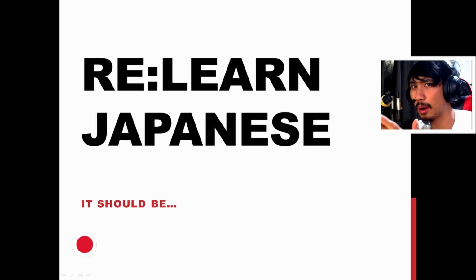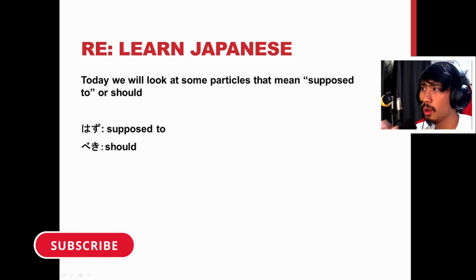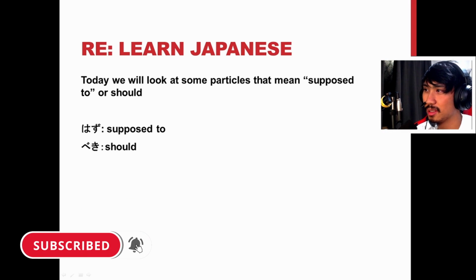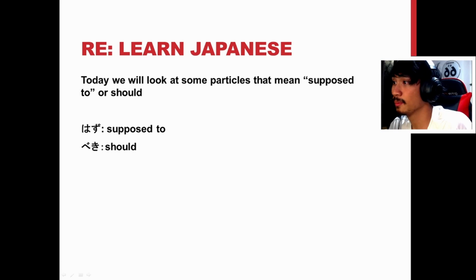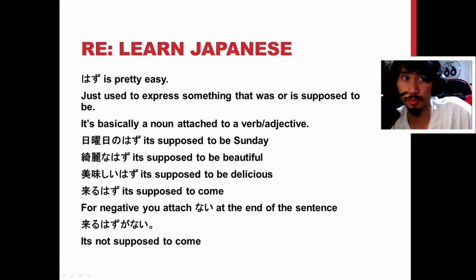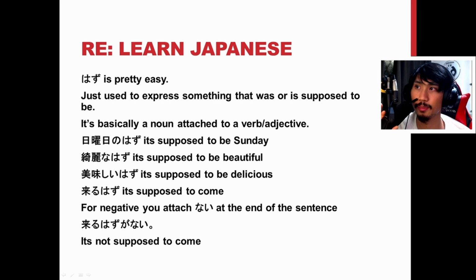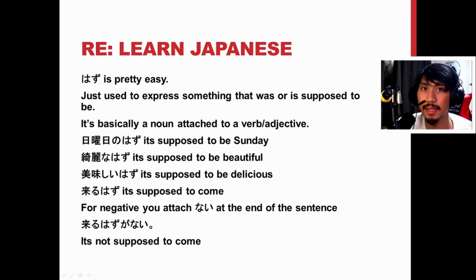So today we're going to be talking about "it should be." We have two grammars that are super easy: "supposed to" and "should be," and they both kind of talk about how things should be. The first one is hazu. This one's pretty easy. You just use it to express something that is supposed to be or was supposed to be. And it's a noun, basically.